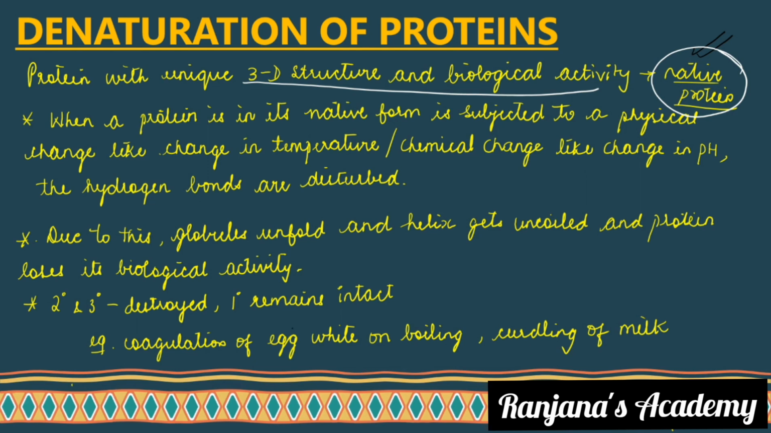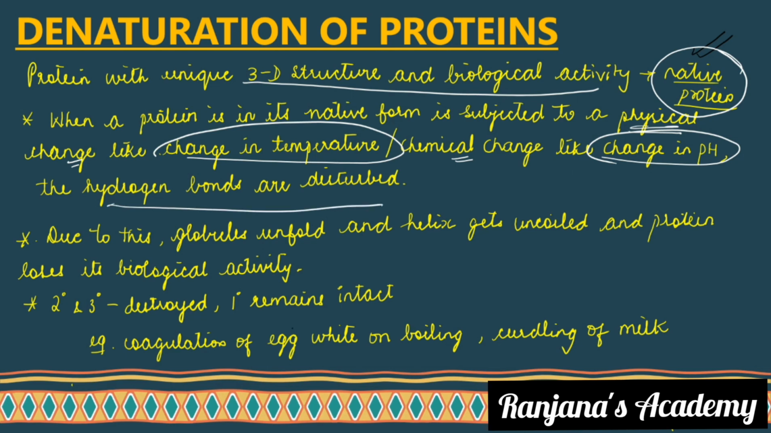Now, when a protein in its native form is subjected to a physical change or a chemical change, what is a physical change? Like a change in temperature. And a chemical change? Like a change in pH. The hydrogen bonds are going to get disturbed. As a result, there is the process of denaturation of proteins, because their nature is lost. They get denatured.